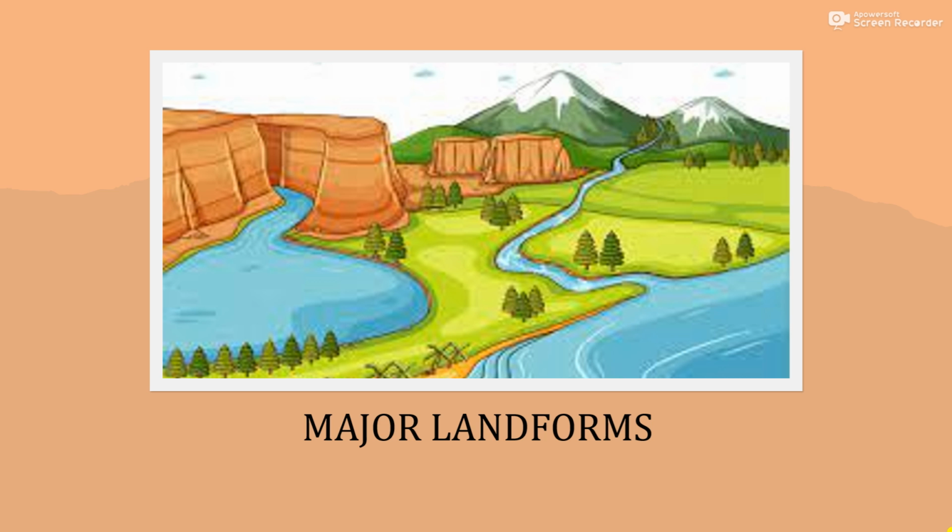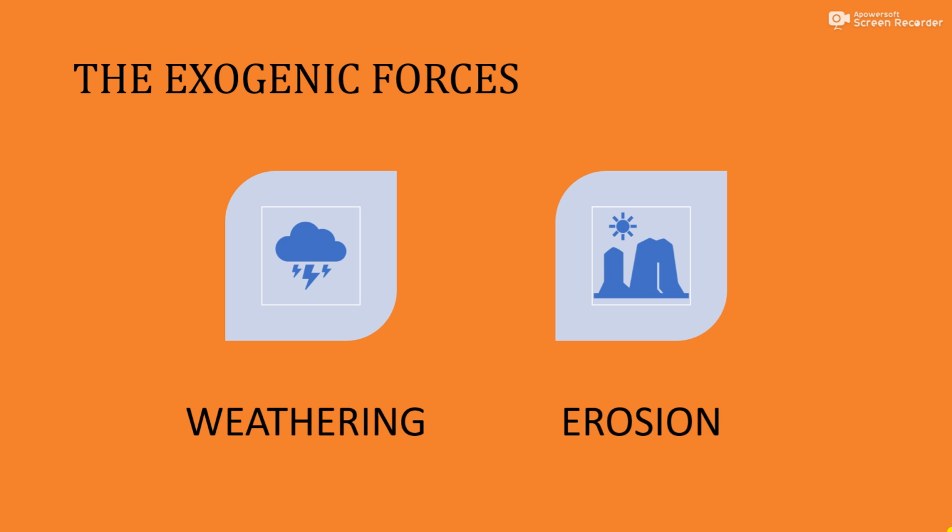So in this chapter, we will mainly focus on the exogenic forces and the various agents that help them make changes on the existing landforms. The exogenic forces are the external processes and phenomena that occur on or above Earth's surface. They carry out their work in two ways: weathering and erosion.